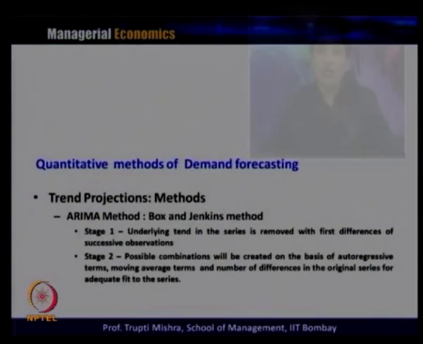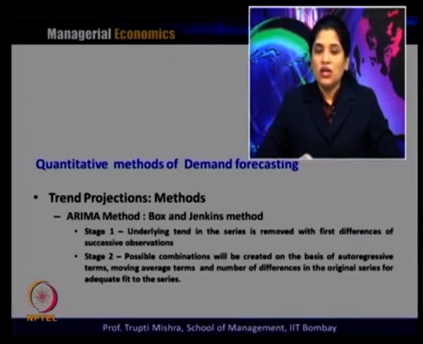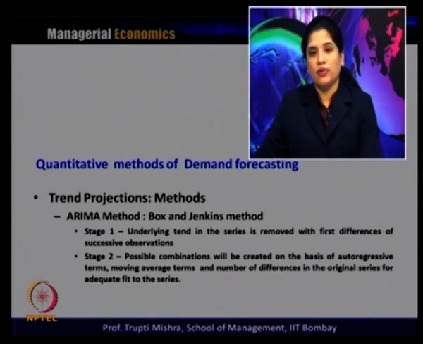Then the third method is the ARIMA method, also known as the Box and Jenkins method. How is this ARIMA method generally followed to do the trend projection? In stage 1, we need to remove the underlying trend in the series with the first differences of the successive observations. We take the first order difference of the successive observations.